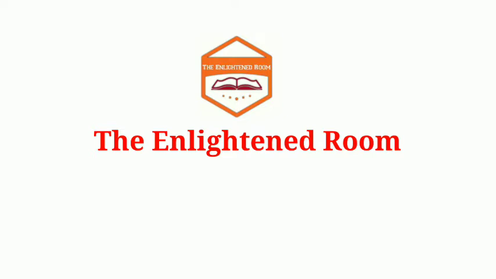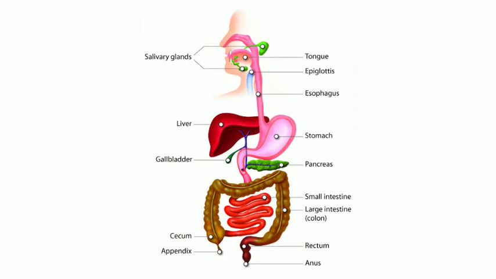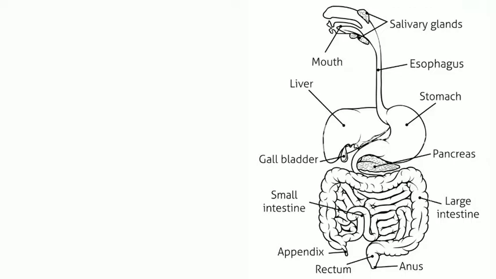Today in this video, we are going to discuss our new topic of the chapter Life Processes, and the title is Nutrition in Human Beings. So let's get started. As it is already known, human beings are heterotrophic omnivorous organisms.